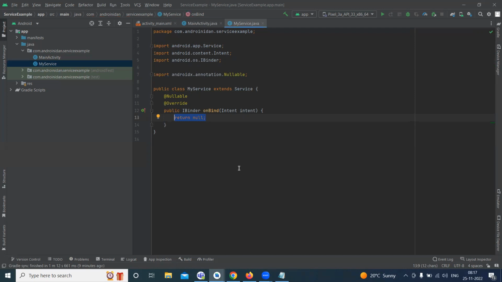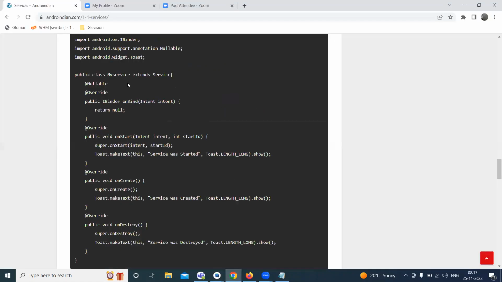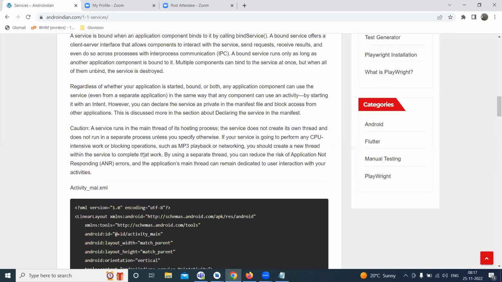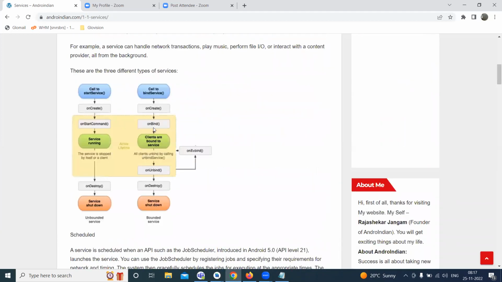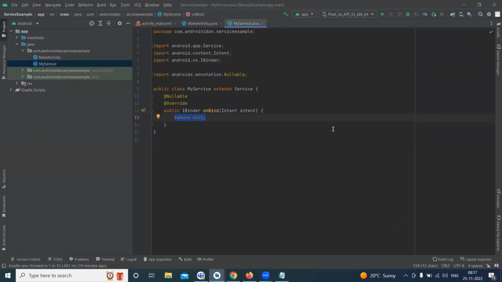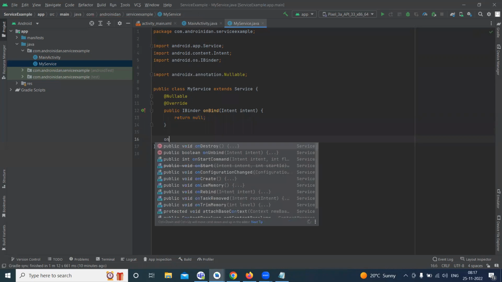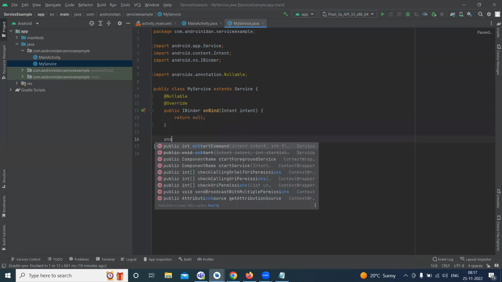So what are the other activities? Just now we already seen in this here. So what are those? onStart, onCreate, these all are the methods we need to add here. So we will add these methods here. So onBind is created. Now outside of this, we need to create an onStart.